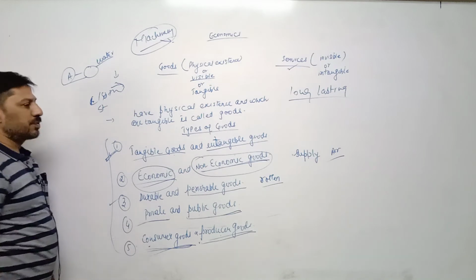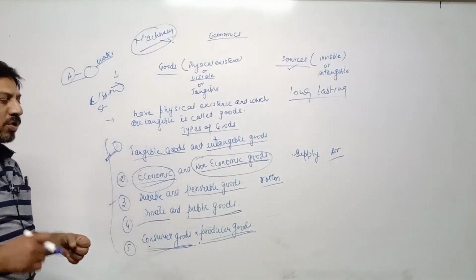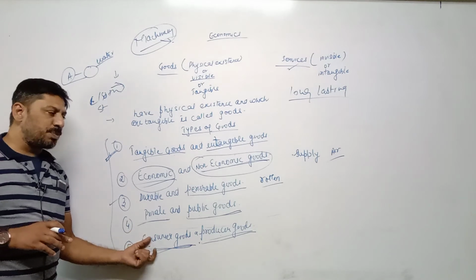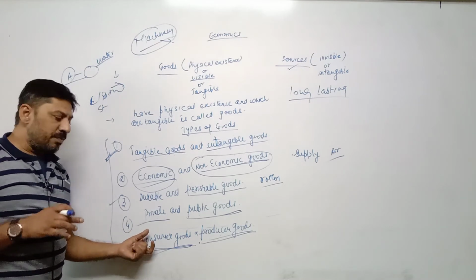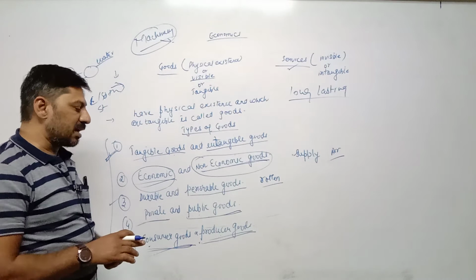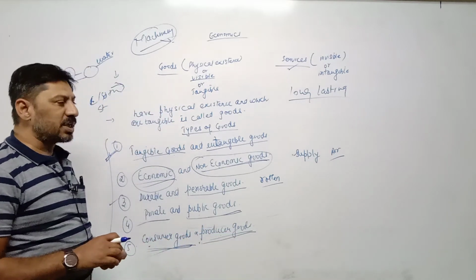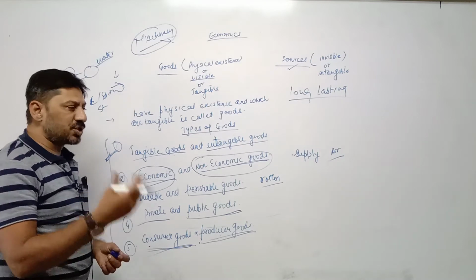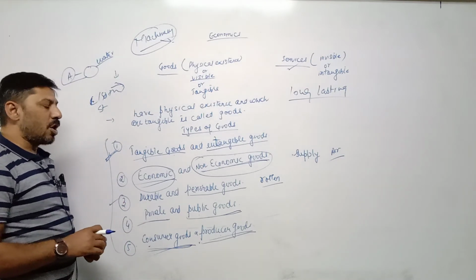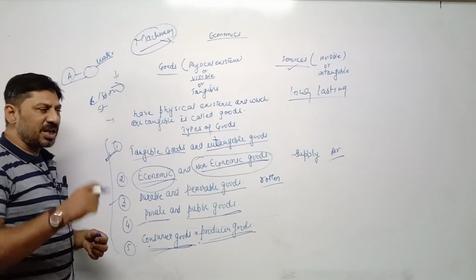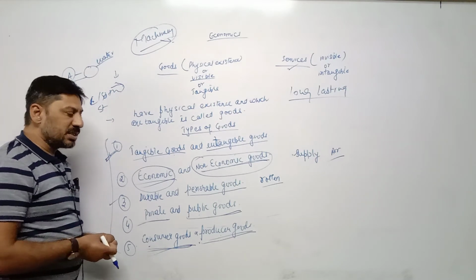Consumer goods are those goods which satisfy the wants of consumers directly. By consuming these goods, individuals are satisfying their wants directly. Producer goods are those goods which are used by producers for further production. For example, raw material, machineries, oil and grease which are used in machineries. Such things we are not demanding.